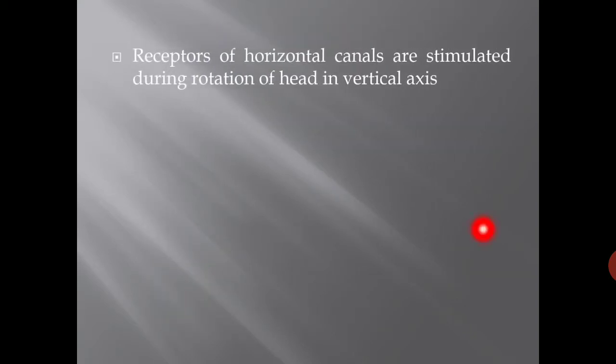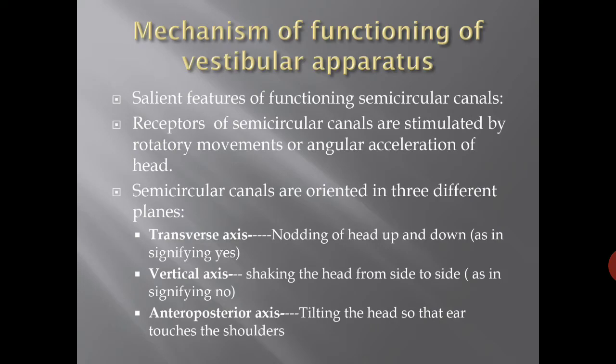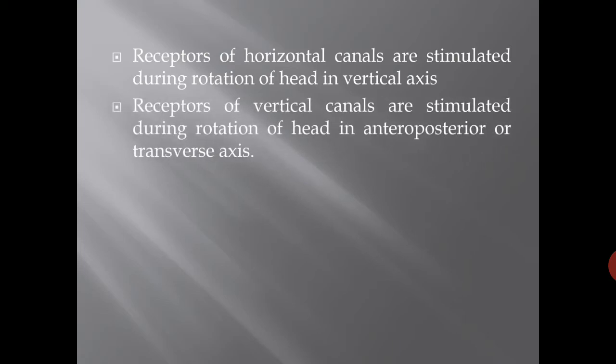The receptors of the horizontal canal are stimulated during rotation of the head in the vertical axis, meaning shaking of the head from side to side. The receptors of the vertical canals are stimulated during rotation of the head in the antero-posterior or transverse axis.